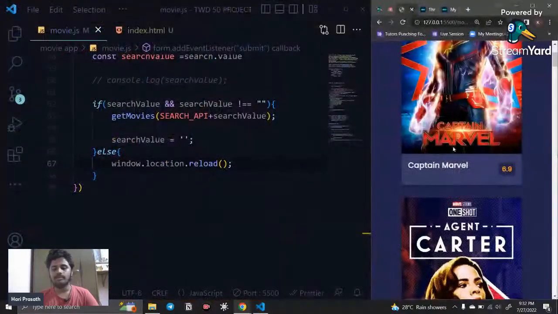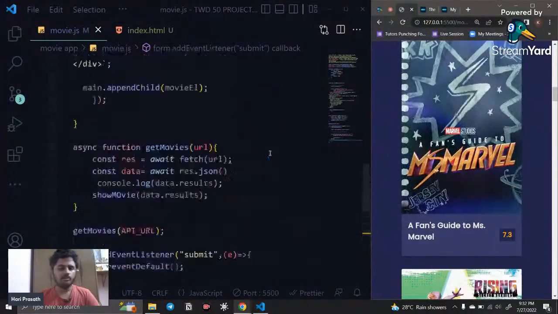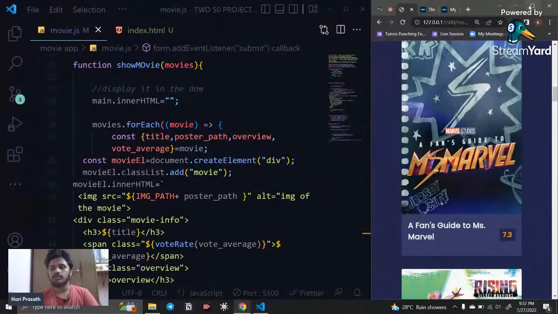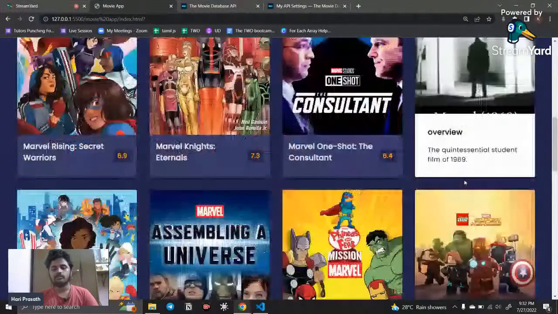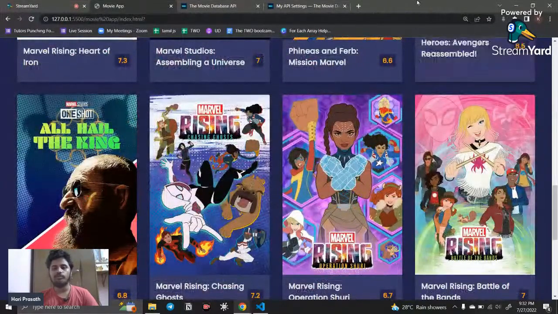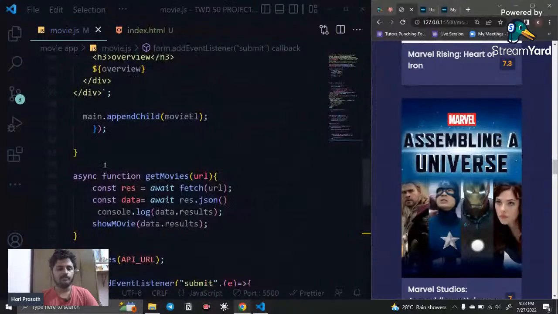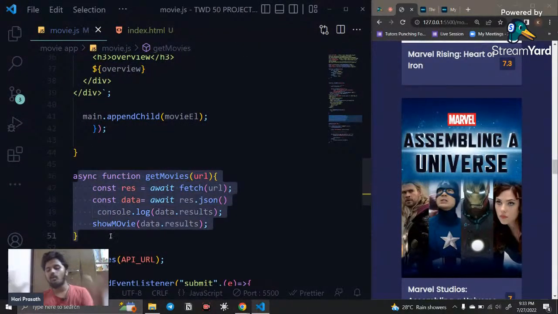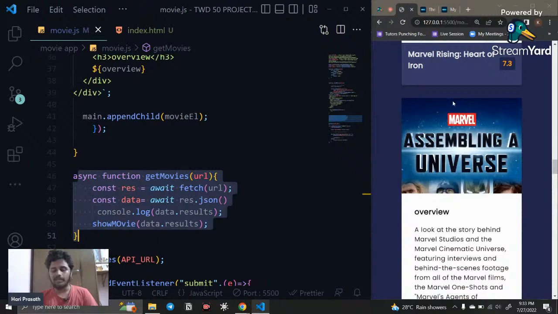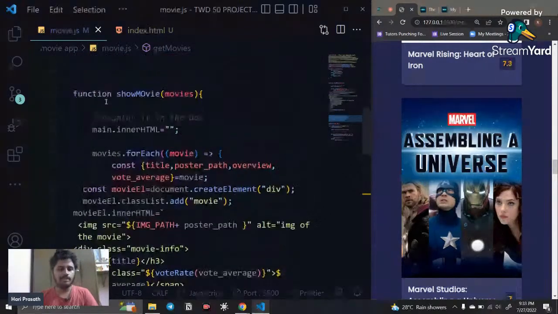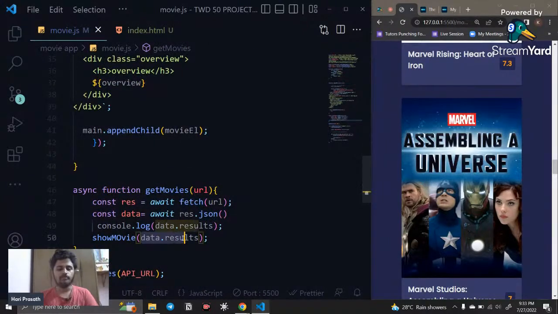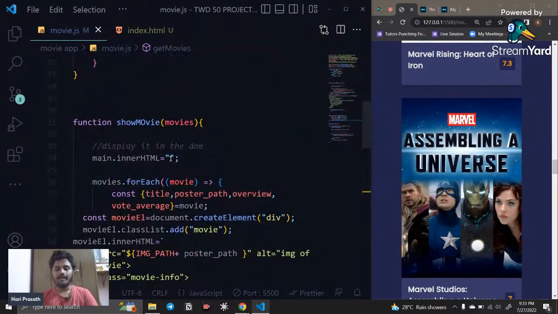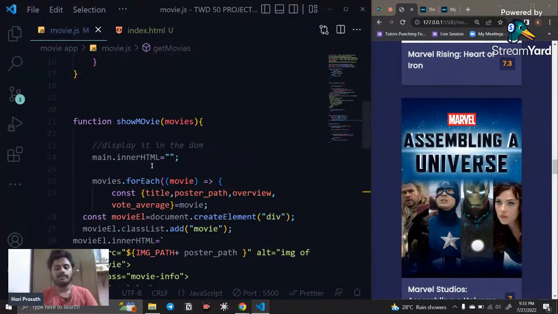So here we just completed the movies. What is the logic we have done? The first logic is we need to fetch all the data, so for that we created a get movie function. This is responsible for getting all the data, and I need to show it in my DOM. So I created another function, show movie, and I passed all the fetched data into show movie. Inside show movie, I create an element and append it to the existing HTML.